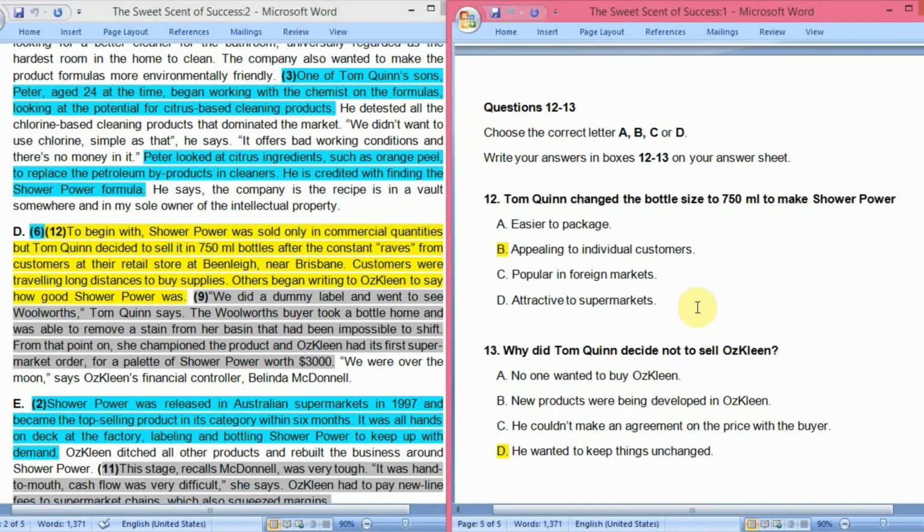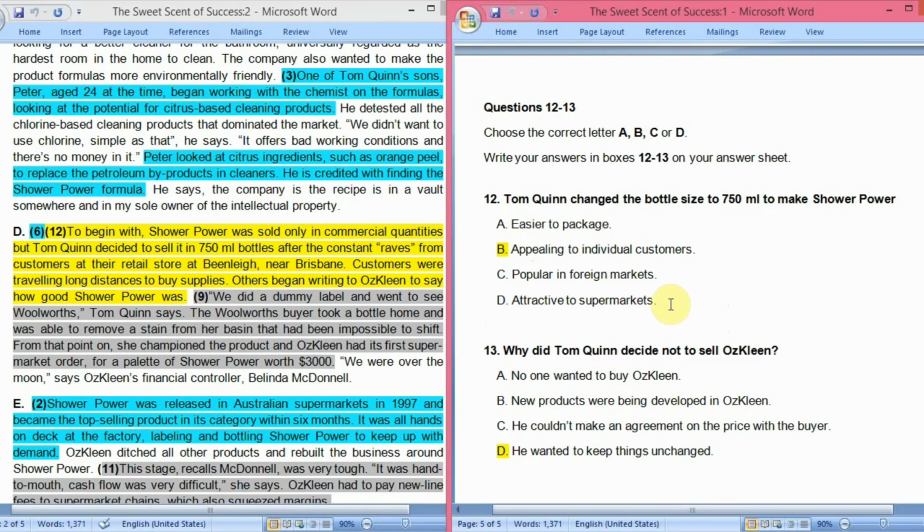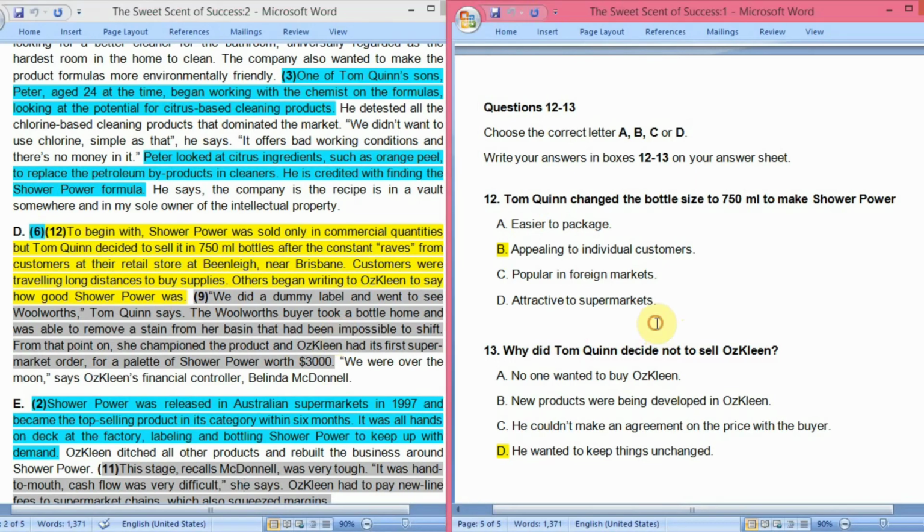Let's see what the other options were. A option was easier to package. No, it was not written that it was quite easy to package in small bottles. That is why they changed. It has not been written. So definitely the A option cannot be the answer. C option was to make Shower Power popular in foreign markets. No mention of any foreign markets is there in this paragraph. So no, C option will not be our answer. And D is to make Shower Power attractive to supermarkets. They got the first supermarket order afterwards. So it was firstly that they changed the size into 750 ml bottles. So this cannot be the reason.